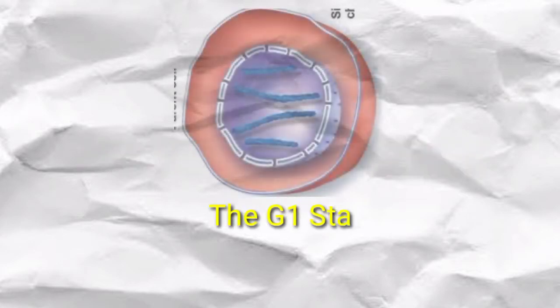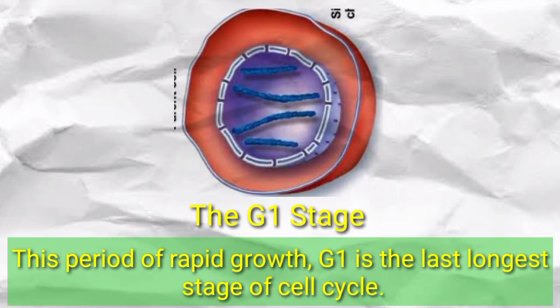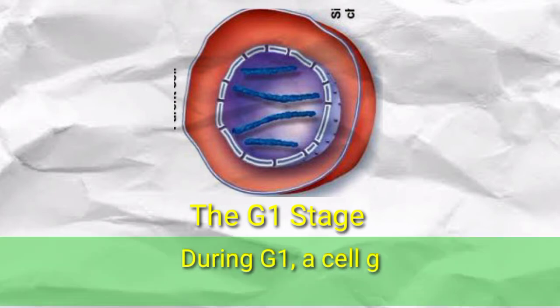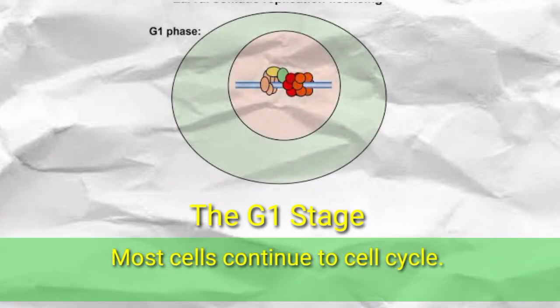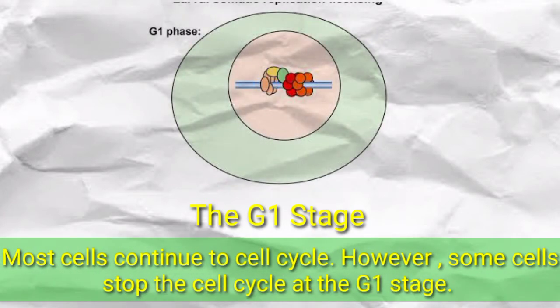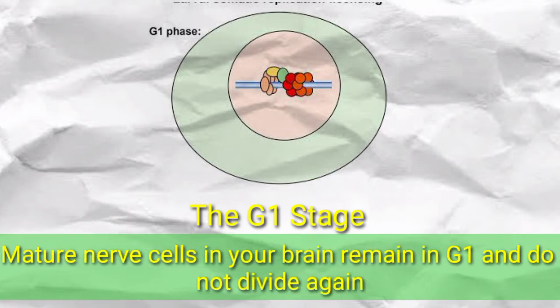The interphase stages. The G1 stage. This period of rapid growth, G1, is the longest stage of the cell cycle. During G1, a cell grows and carries out its normal cell function. Most cells continue the cell cycle. However, some cells stop the cell cycle at the G1 stage. Mature nerve cells in your brain remain in G1 and do not divide again.